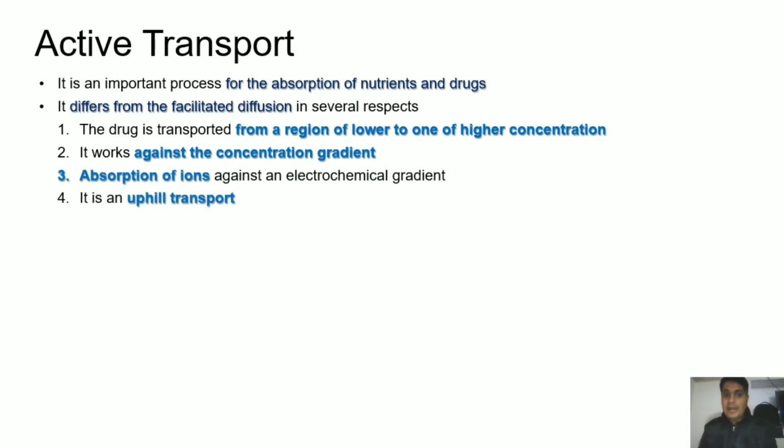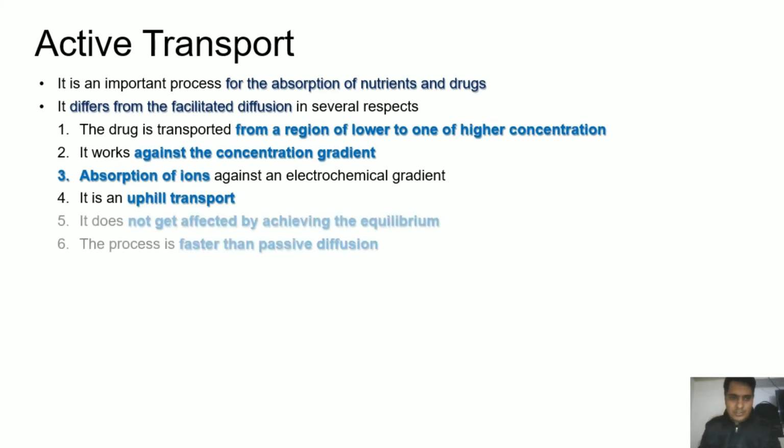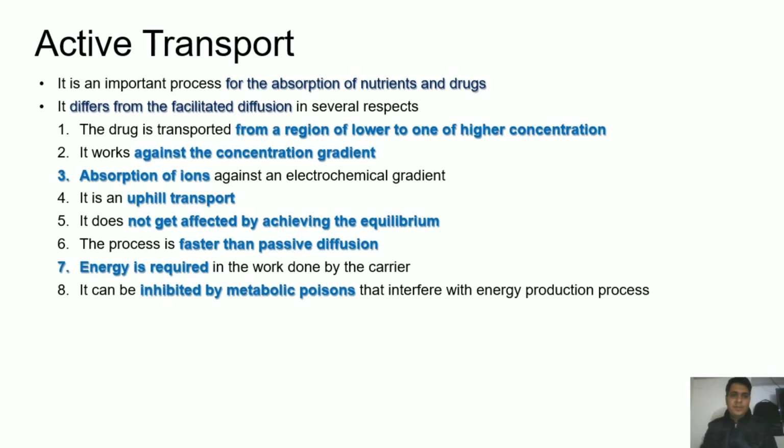Absorption of ions against the electrochemical gradient is why it is called an uphill transport process. It doesn't get affected by achieving equilibrium. When equilibrium is attained, only passive diffusion gets inhibited, and the process is faster than passive diffusion.